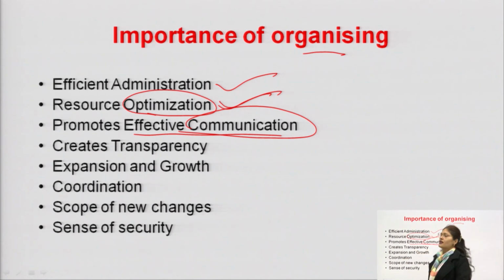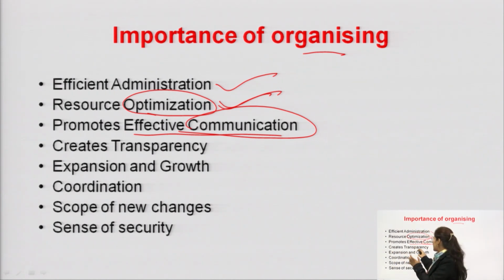Next is create transparency. If organizing is there, and all the work is divided properly and allocated to different kinds of people, then it is very clear in the mind of the manager and in the minds of employees that this is the work for which these people are accountable, right?